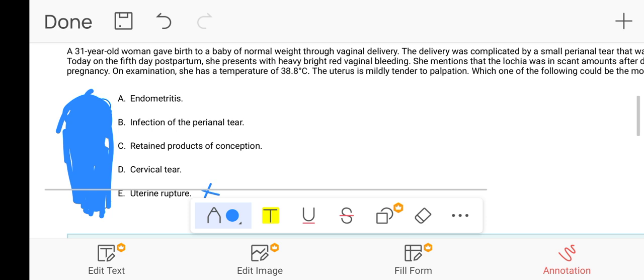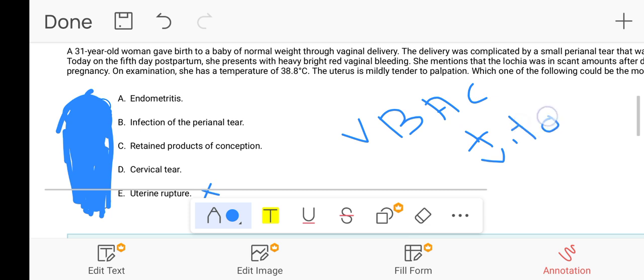In the uterine rupture scenario, they will give you the history of VBAC. What is VBAC? It is a vaginal birth after cesarean section. They will definitely mention in the scenario that this patient had a previous cesarean section, and this time she went for a vaginal delivery. Along with this, they will also mention that vitals will be disturbed in the uterine rupture.